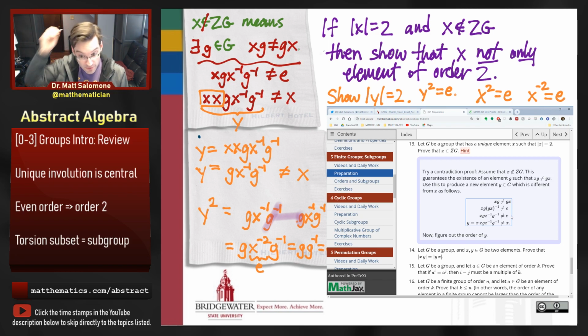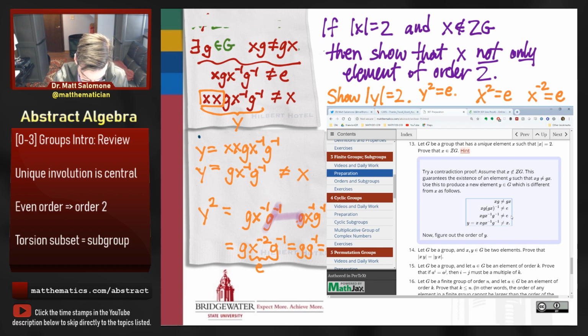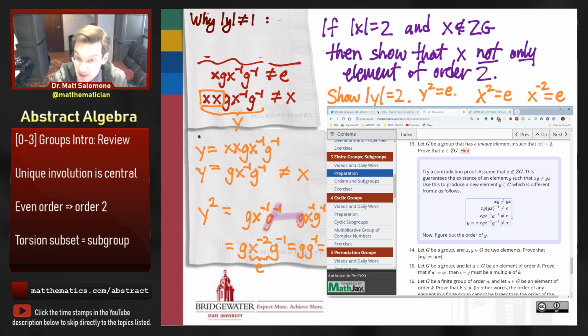And now the only question that remains is, why is it not true that y is equal to the identity? How do we know that y doesn't have order 1? And for that bit, let me just go back to the top of this napkin. So why is the order of y not equal to 1? Well, let's argue this by contradiction as well. If the order of y were equal to 1, that would mean that y is equal to the identity element. Right? Identity is the only element in a group that has order 1.